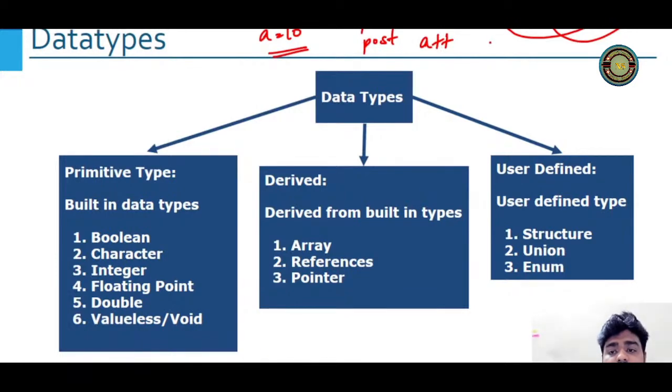Correct? But in the same manner, if you talk about post-increment, what happens? First you have to print and then you have to increment. So if I have the value 10, A++ will print it first. So it will print 10 and later on it will increment it to 11. That is the difference. Okay, you can practice it using Dev C++, write a program, see how A++ and ++a are working. You'll be able to understand, but I think you must have understood by this example. If you want to note that particular thing down, you can note it down.